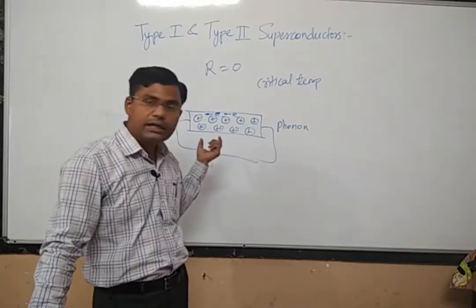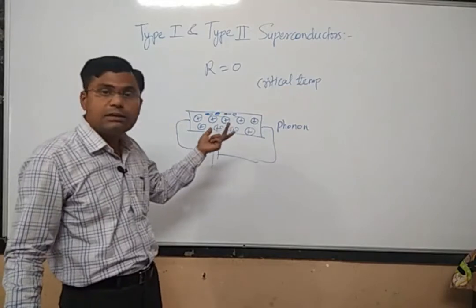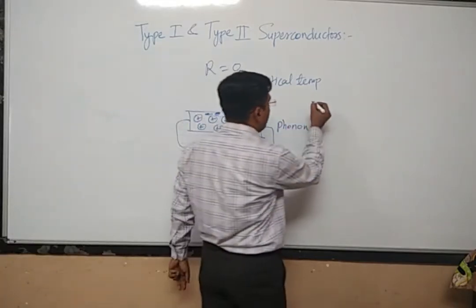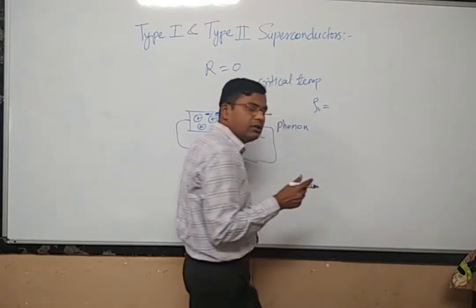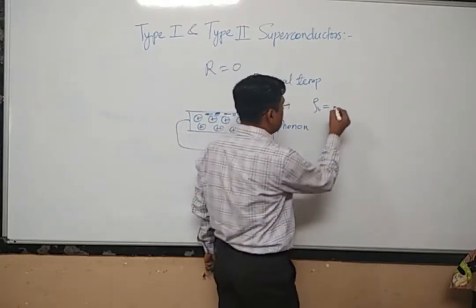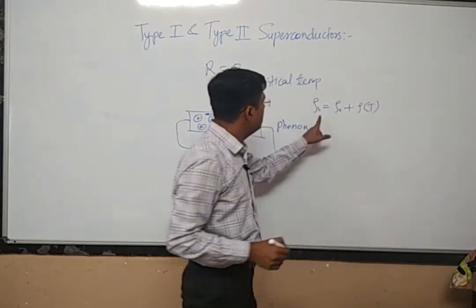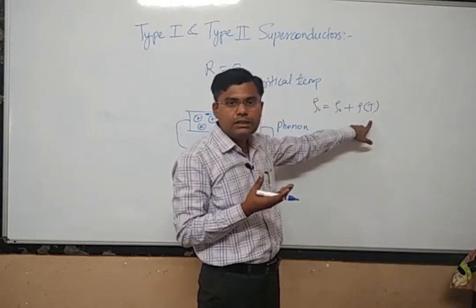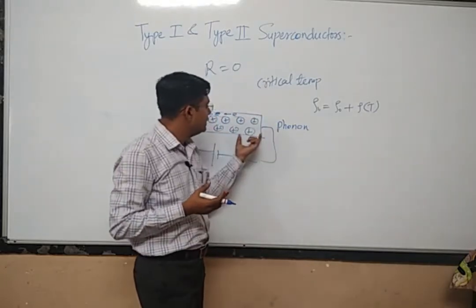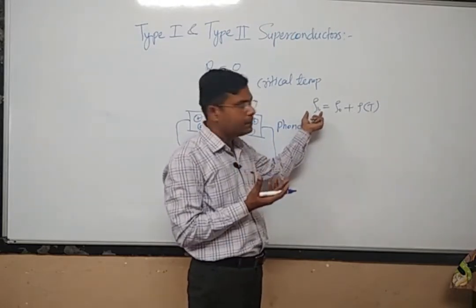So every conductor will have some kind of resistance, and it will possess some kind of resistivity also. We have also seen that the resistivity of a metal is equal to rho 0 plus rho of T. So resistivity is in general a function of temperature. If you increase the temperature, the number of phonons generated by the lattice increases, and therefore the resistivity increases.